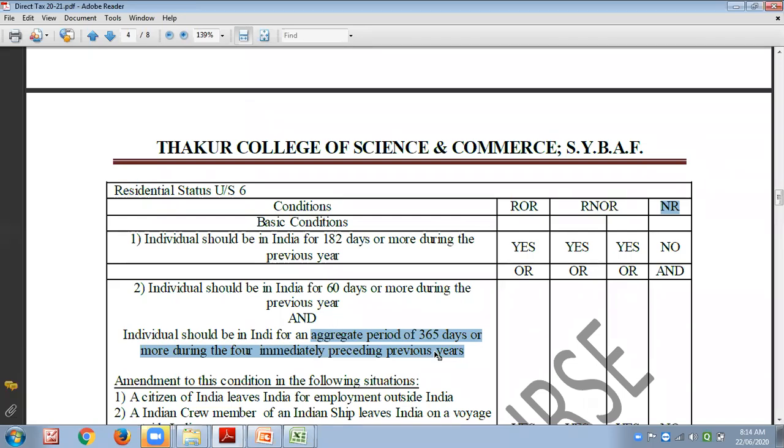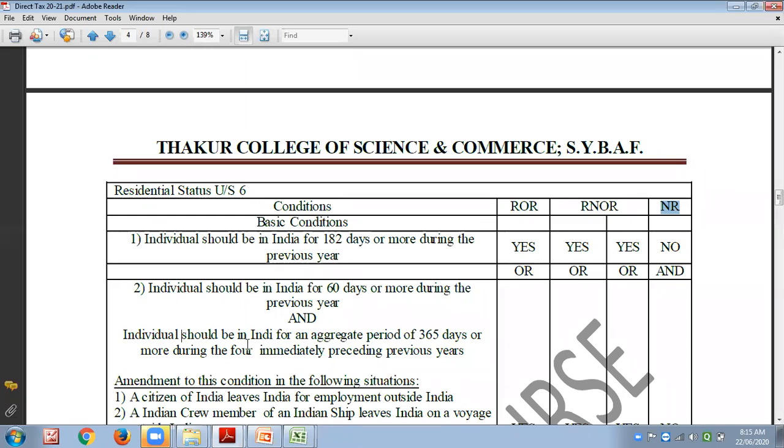Okay, excluding this previous year. I hope you understood. So either 182 days, if not, then 60 days in previous year and 365 days in preceding 4 previous years. This is explained under section 6 subsection 1 clause A. This is explained under section 6 subsection 1 clause B subclause 1, and this is there under section 6 subsection 1 clause B subclause 2